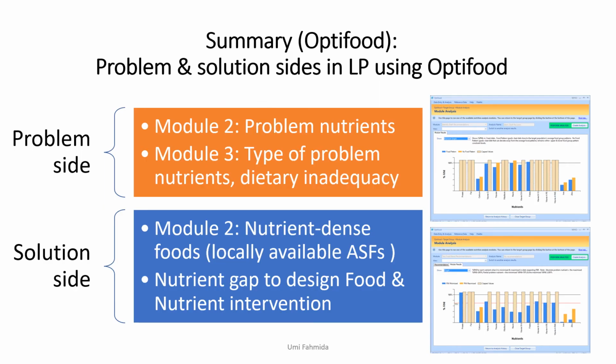So in summary, I have shown you the two sides that LP using OptiFood can help. First, to identify the problem, which is the problem nutrient, the dietary inadequacy, and the type of problem nutrient. At the same time, it also provides the solution side by helping us to identify the nutrient-dense foods and also the nutrient gap if you want to design a complementary food and nutrient intervention, which will be just right, which will not be excessive, and which will be in line with the